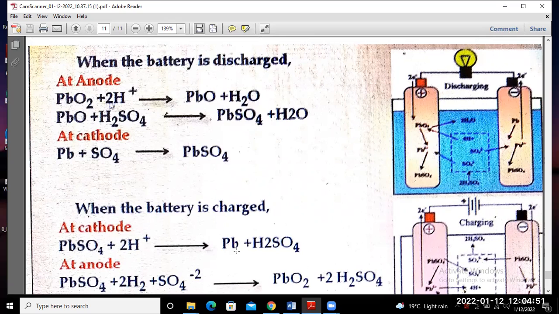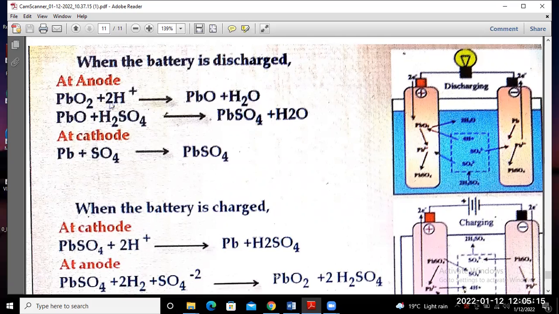Okay, similarly at the anode terminal during the charging period of the battery, PbSO4 plus 2H plus and SO4 2 minus will make the chemical reaction PbO2 plus 2H2SO4.